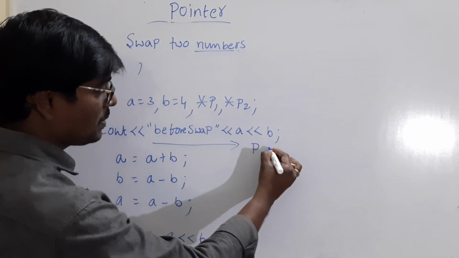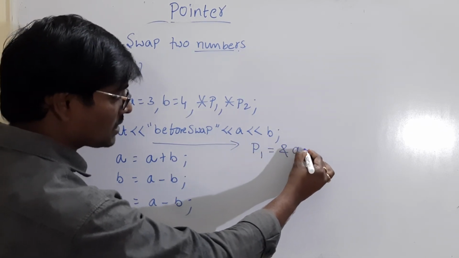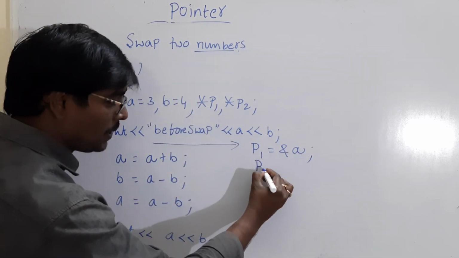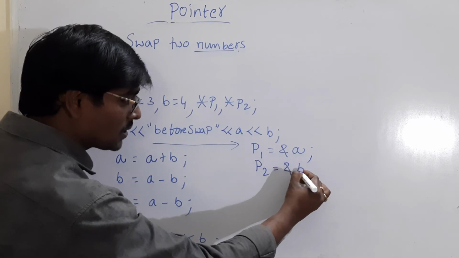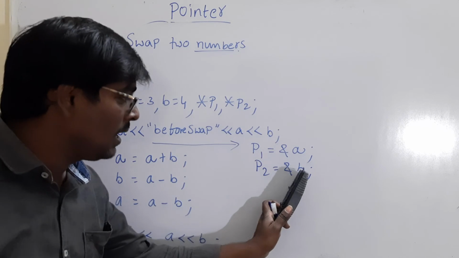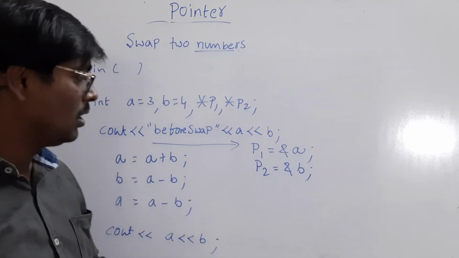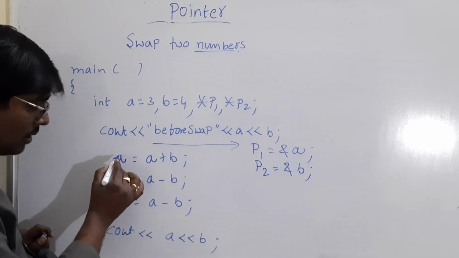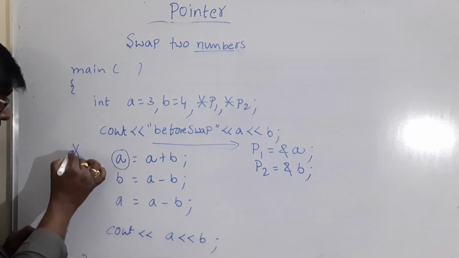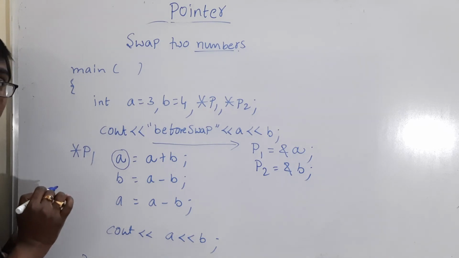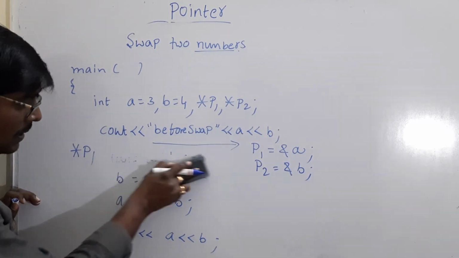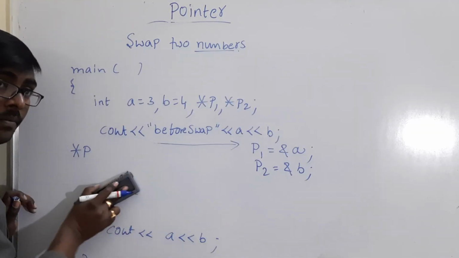Simply, p1 is equal to &a. p2 is equal to &b. That means address of a is assigned to p1, address of b is assigned to p2. Now throughout the program, whenever a occurs, a is replaced with *p1, and b is replaced with *p2.